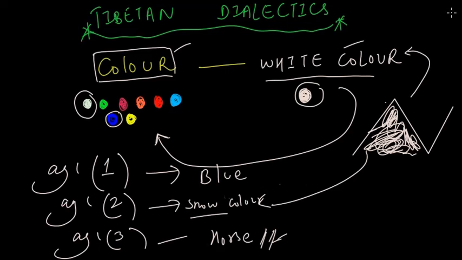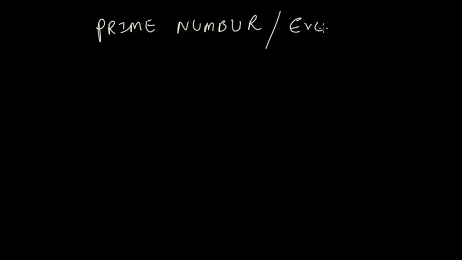It can be expressed in mathematical terms as well. Let's talk about a prime number and an even number. What is the difference between them? First, we have to know the definition of a prime number.